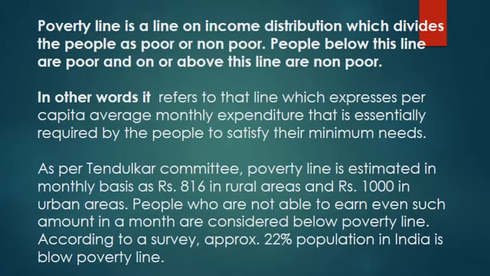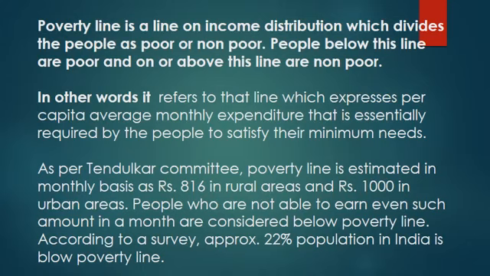Now, how to distinguish whether a person is poor or non-poor? For that, one concept is there, called the poverty line. So let me define this line. It is a line on income distribution which divides people as poor or non-poor.